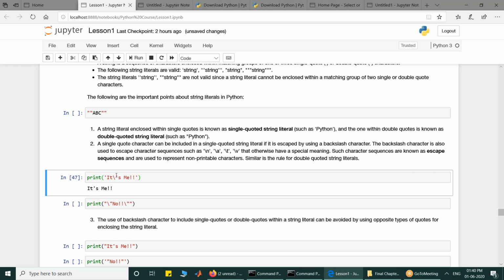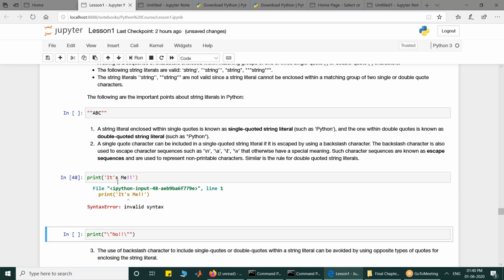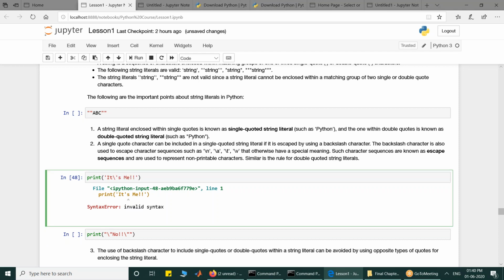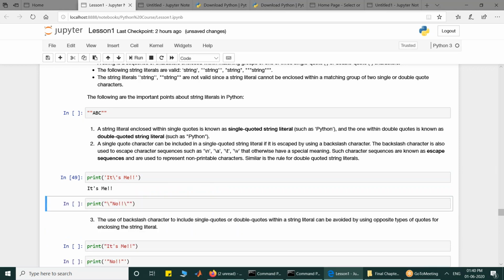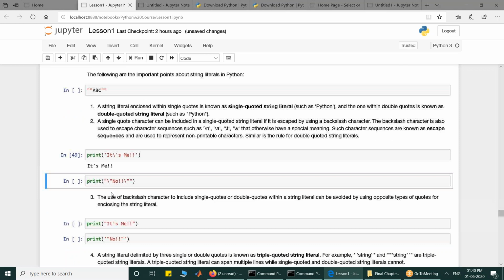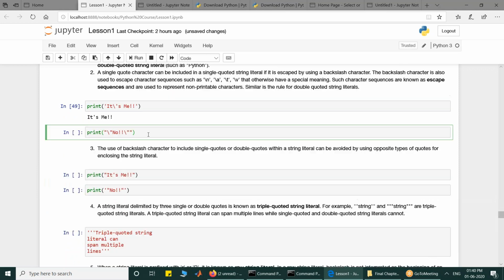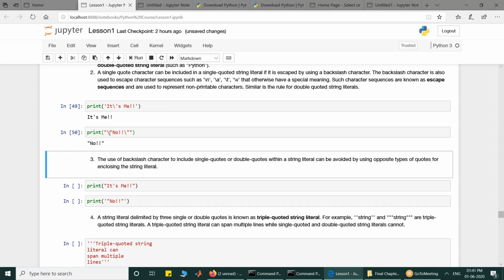If I don't write a backslash before it like this, I will start getting an error because my string has ended. It started with a single quote, it has ended with a single quote now, and the rest is left as a not valid string literal. So to include this, you have to put a backslash here. Similarly, I can include double quotes in a double quoted string, but if you want to do that, you have to write a backslash before it.